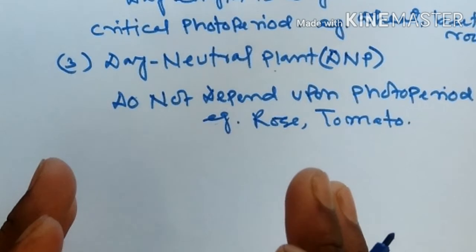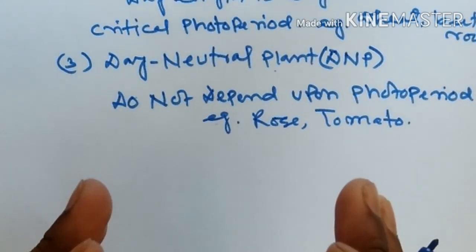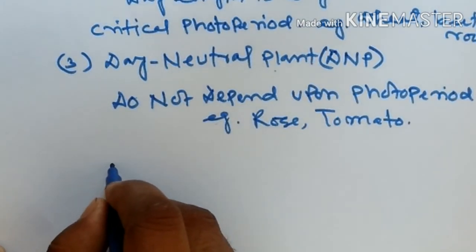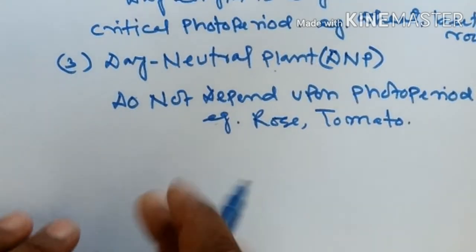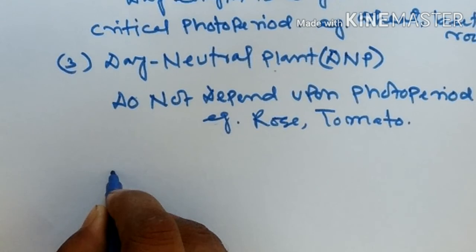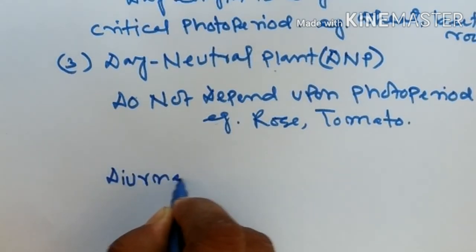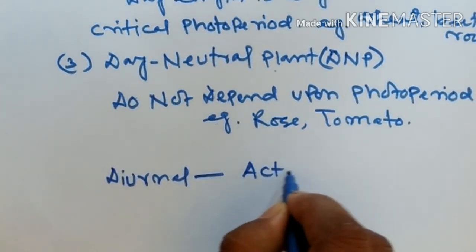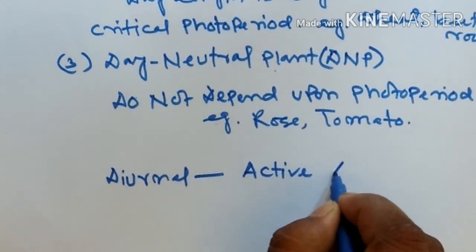On the other hand, the animal which becomes active during night time is known as a nocturnal animal. So on the basis of activation, animal beings are of two types. Number one is diurnal, which become active during daytime.